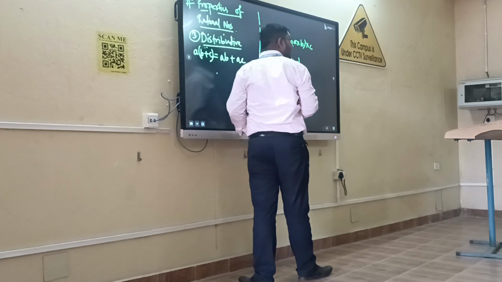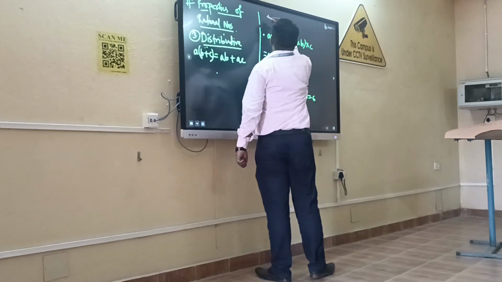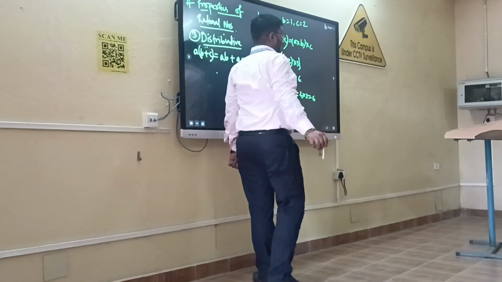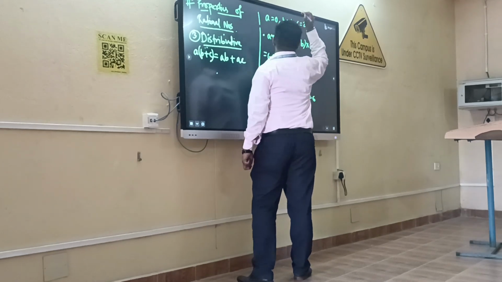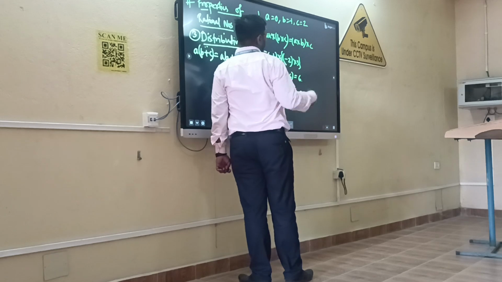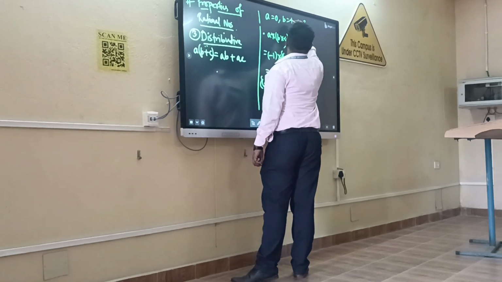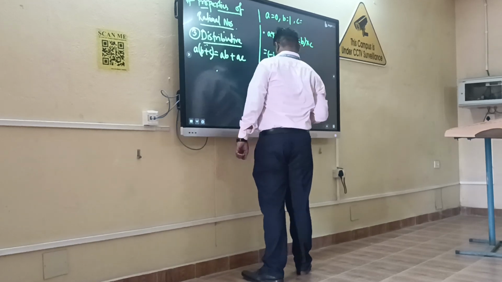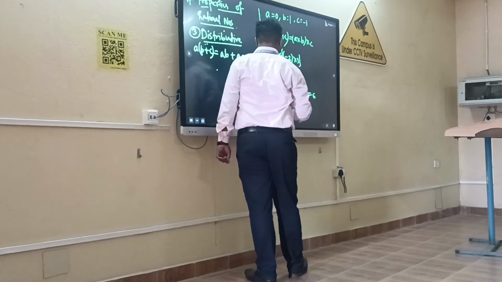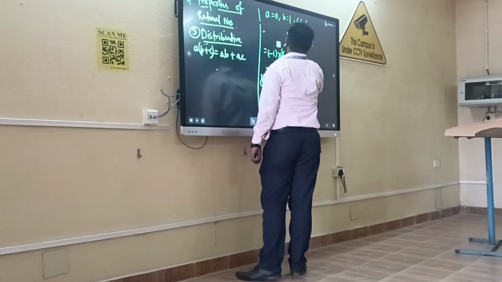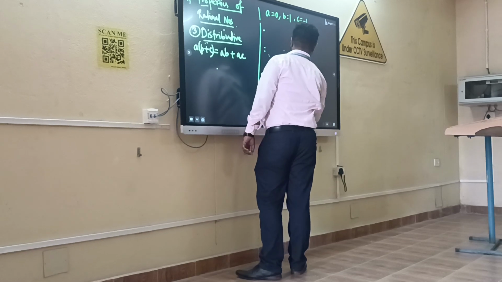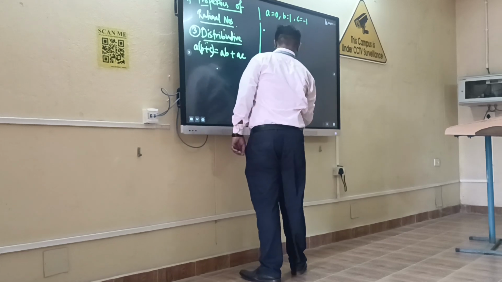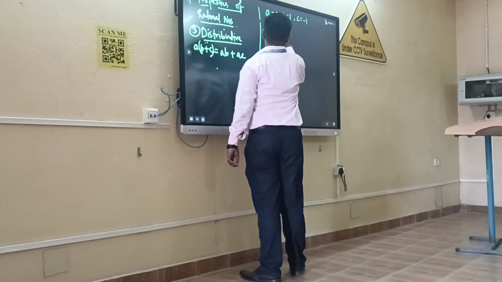So 0, 1 and 2. Okay, 0, 1 and... -1, take -1, sir. Okay. 0, 1 and -1. So we will check the first thing, that is A into (B plus C).